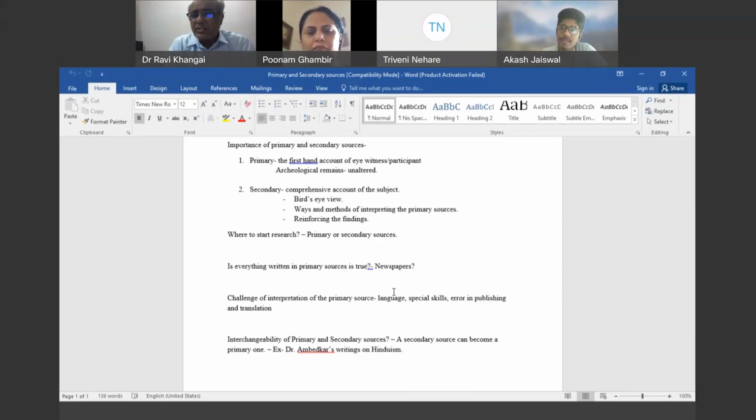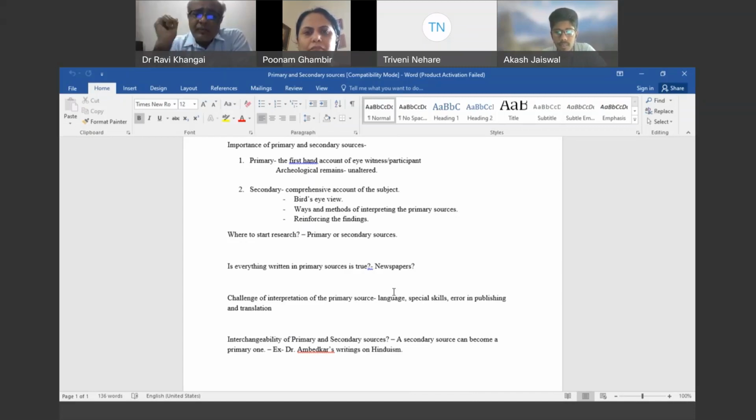Sometimes when you use a published primary source, it is quite possible that it might contain some error. So, these are the precautions we need to take while handling the primary sources. And then, there is a possibility that the primary and secondary sources might be interchangeable. How this can happen, I will tell you with one example.